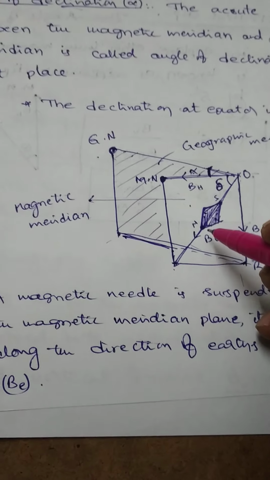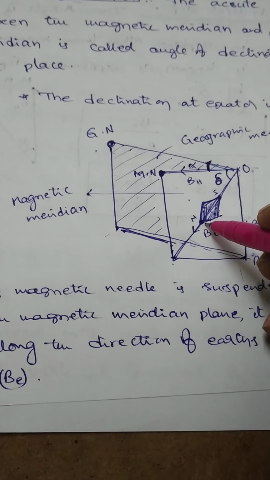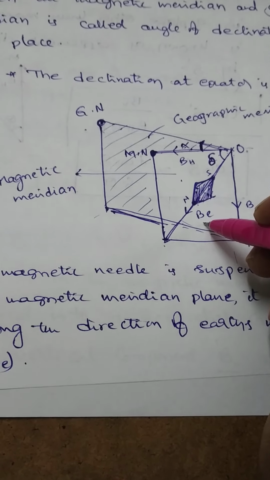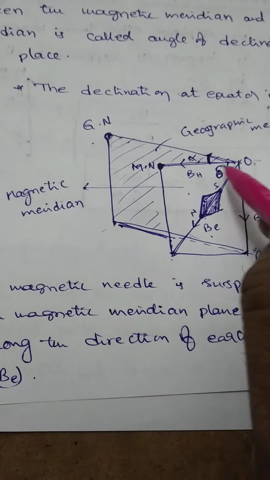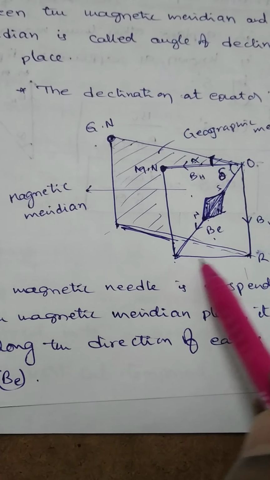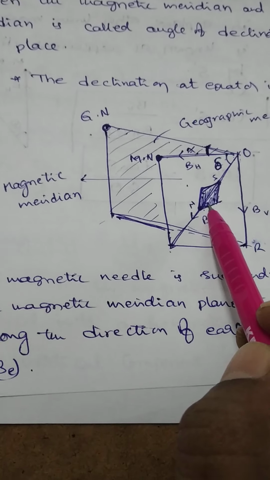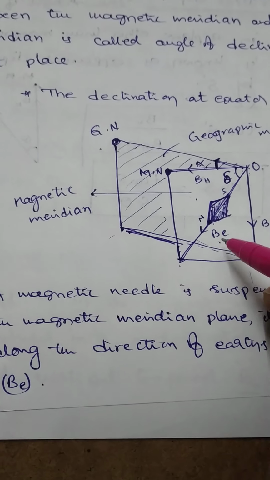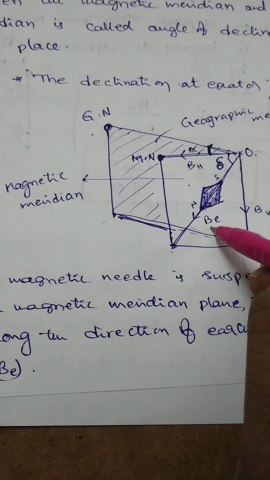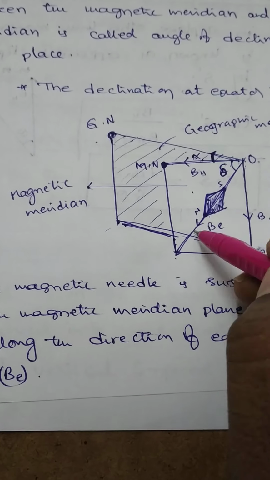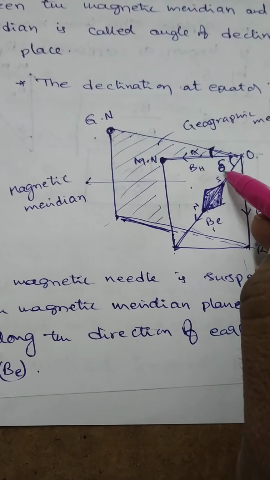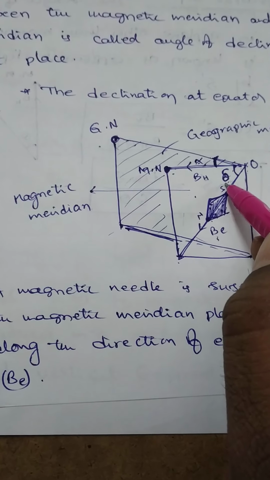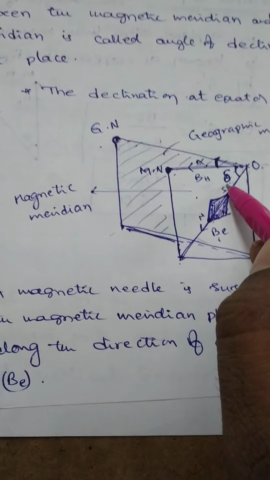The magnetic needle always comes to rest along the Earth's magnetic field, represented by BE. Therefore, the direction of BE makes an angle delta with the horizontal. This delta is called the angle of inclination or dip, the angle of dip.